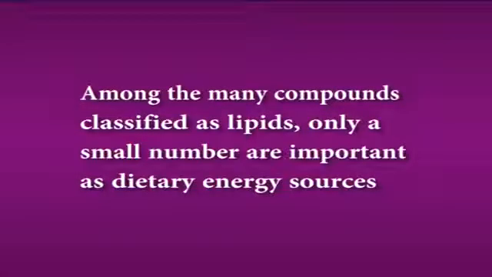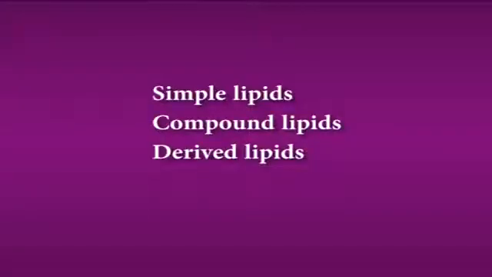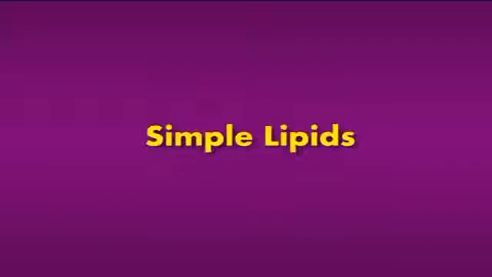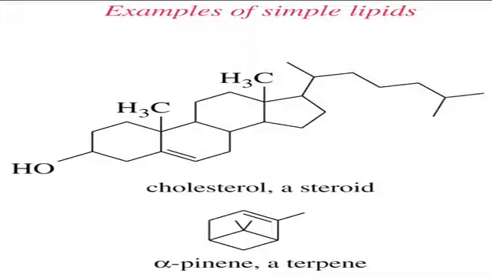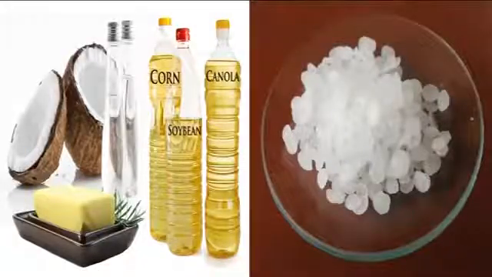Now let us study the classification of lipids. Among the many compounds classified as lipids, only a small number are important as dietary energy sources. Based on the structure, the classification of lipids is simple lipids, compound lipids and derived lipids. The first one under classification is simple lipids. Simple lipids are esters of fatty acids with various alcohols. They are classified according to the nature of alcohols, and the examples are fats and oils and waxes.